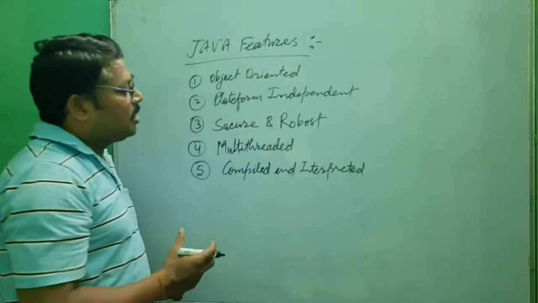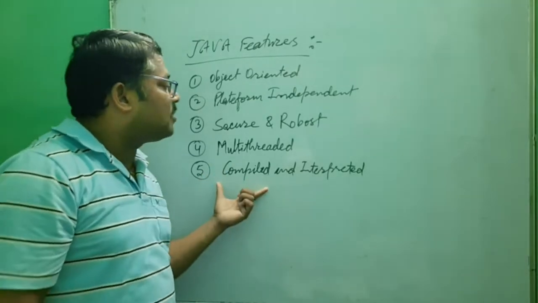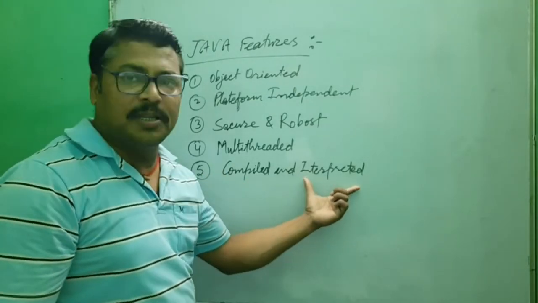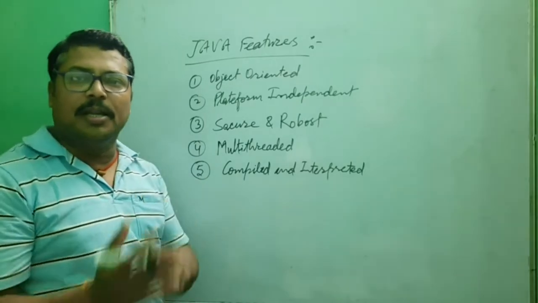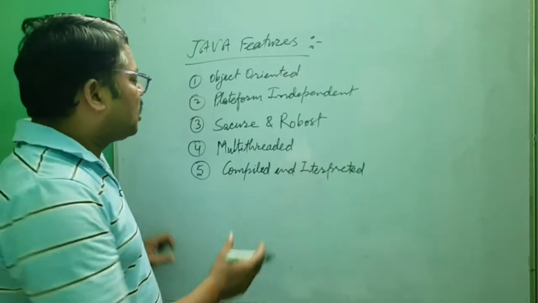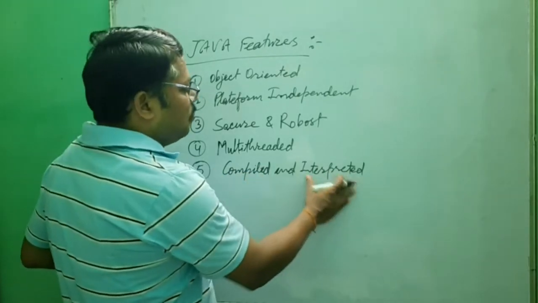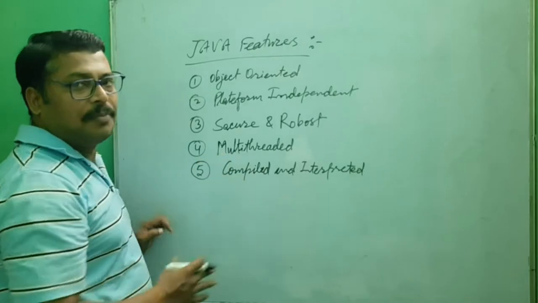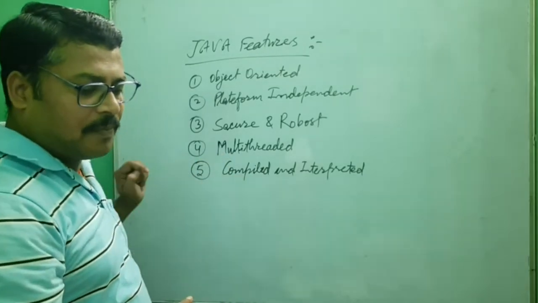That means Java is the first programming language which has both a compilation method and an interpretation method. Java provides the features of compilation and interpretation both. That means a compiler will be there and an interpreter will be there. Both work together in Java, and in such a way Java works.